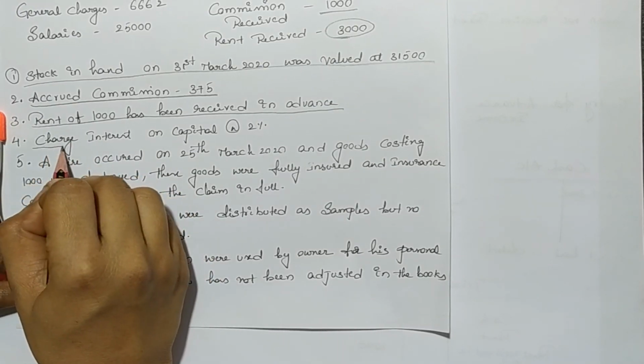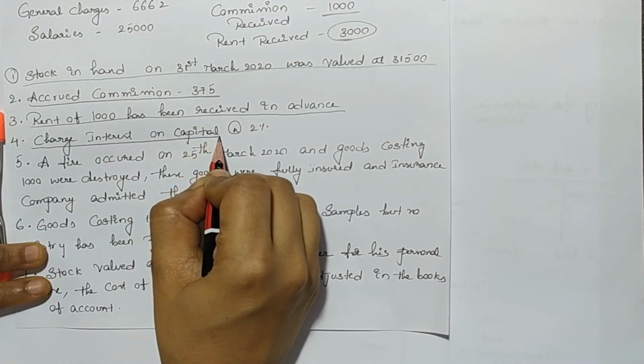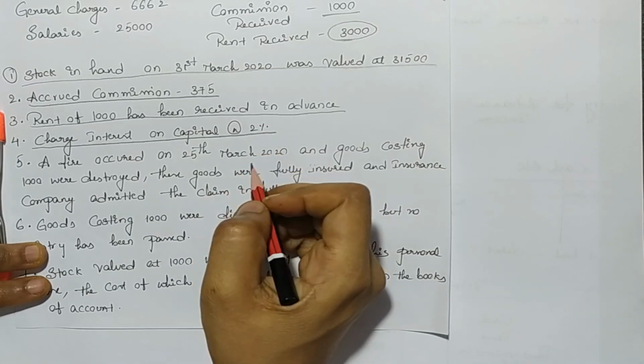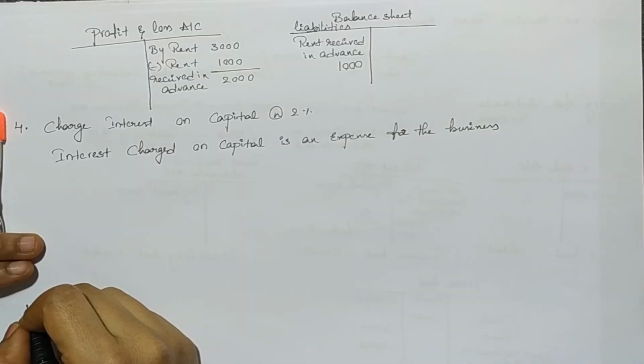Our next adjustment is charge interest on capital at 2%. Interest on capital means the business is paying some interest on the proprietor's capital, because as per the business entity concept, the business is separate or distinct from the person who owns it. Even though the capital is invested by the proprietor, as per the business entity concept, the proprietor is different from the business. So paying interest on the proprietor's capital is considered as an expense.